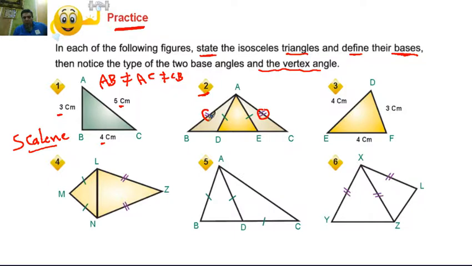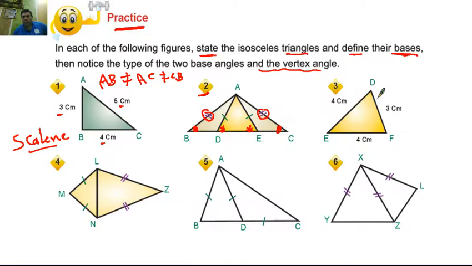Number two, we notice that in the big triangle AC equals AB. Then this triangle ACB is an isosceles triangle. The two base angles are angle B and angle C. The second triangle AED, the two sides AE and AD are equal. The two base angles are angle E and angle D.